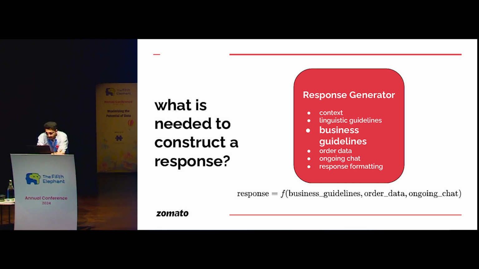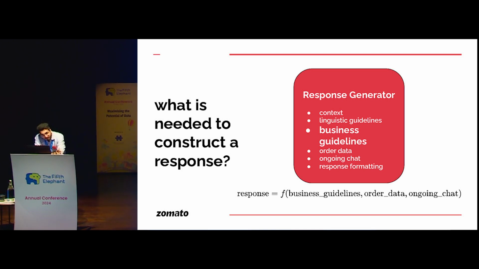So business guidelines could look something like, as I mentioned, you do not have to offer coupons or freebies without approval, because the bot can very well hallucinate. It is very easy to fool AI, right? You can very well go into the chat and say that my order is delayed, and the AI will eventually believe, just like 2 plus 2 equals 5, it can eventually believe that yeah, the order is actually delayed, and can maybe hallucinate and tell you that I'm sending some coupons your way, whereas there are no coupons existing, right?